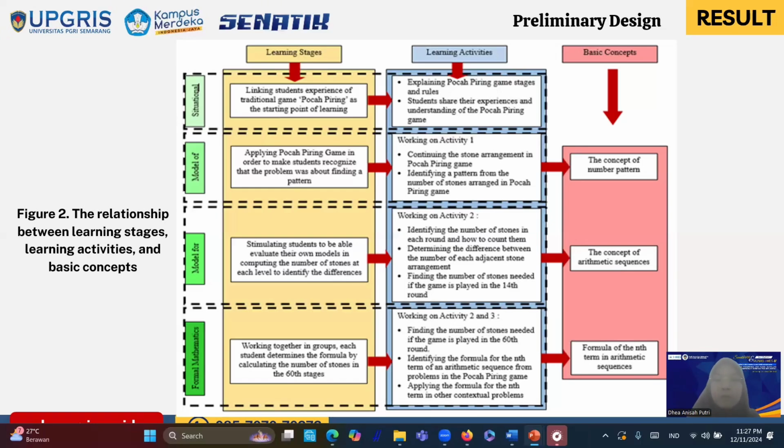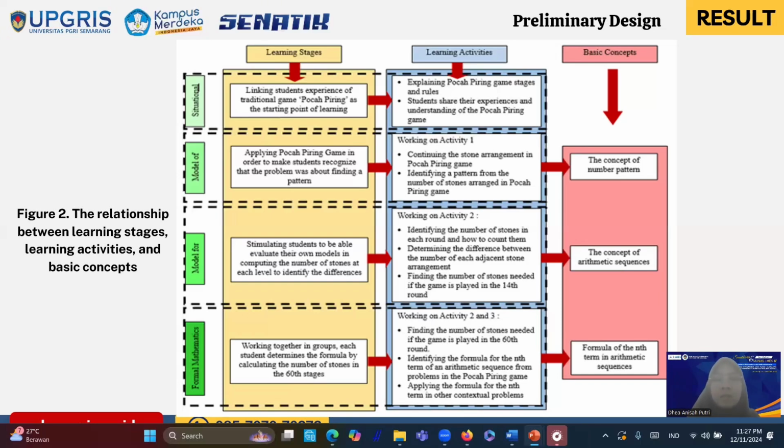After that, in model for, we stimulate students to be able to evaluate their own models in computing the number of stones at each level to identify the differences. And in this stage, they work on activity 2, and they identify the number of stones, they determine the difference between the number of the adjacent stones, and they find the number of stones needed if the game is played in the 14th round. And these activities lead them to the concept of arithmetic sequences.